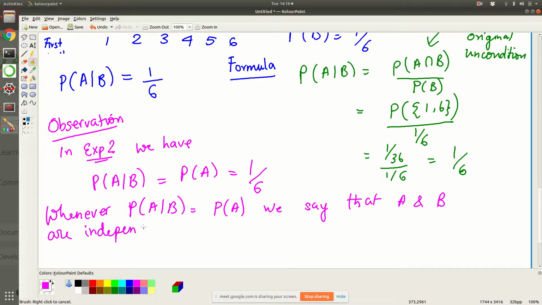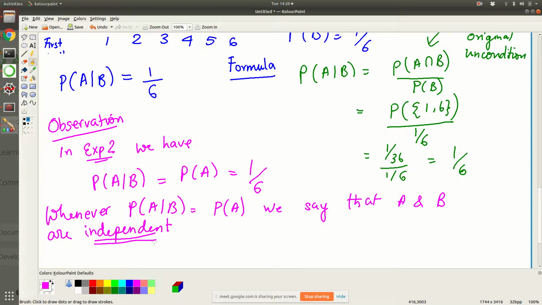So this is again a very important concept. What is the intuition here? Even though I have new information for you, in the form that event B has happened, that is not giving you any new information for A. Whatever uncertainty you had about A continues to remain the same. You don't get any brand new information just because you know B has happened. So whenever you have A and B in this manner, you say that A and B are independent.